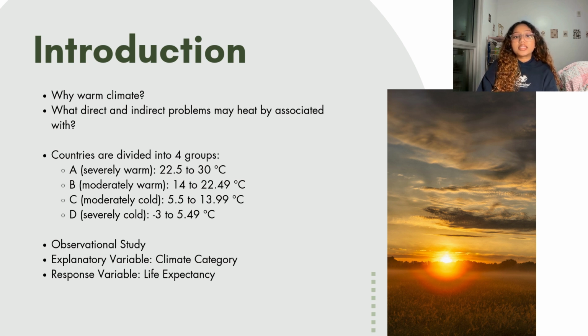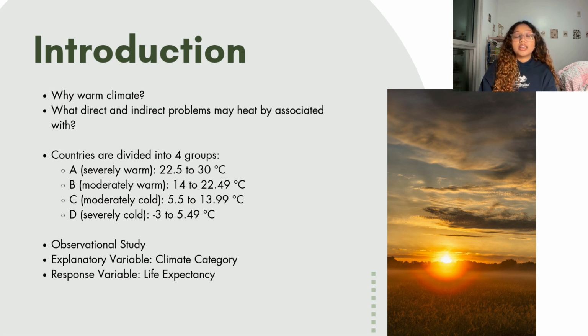To analyze this, I divided the countries into 4 climate groups, and this is based on their average annual temperatures. Group A represents severely warm climates, and this ranges from about 22.5 to 30 degrees Celsius. Group B includes moderately warm climates. Group C includes moderately cold climates, and Group D represents severely cold climates, and this can go as low as